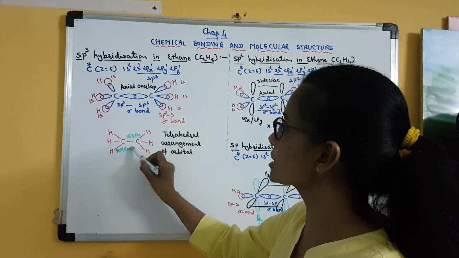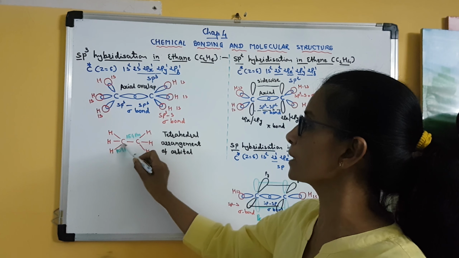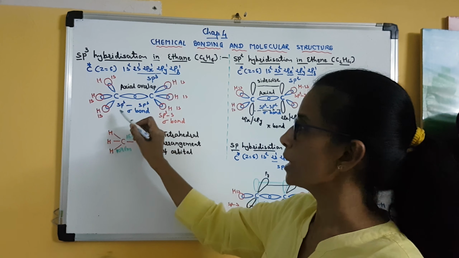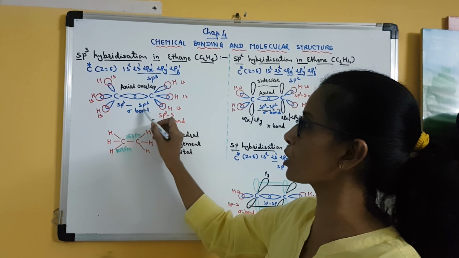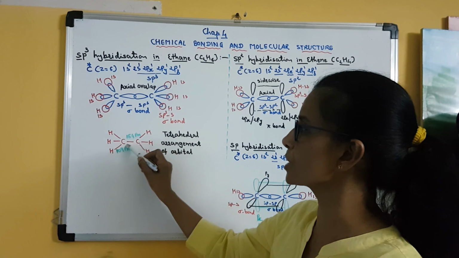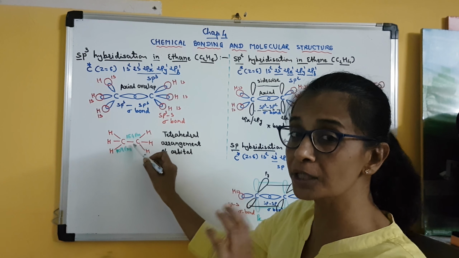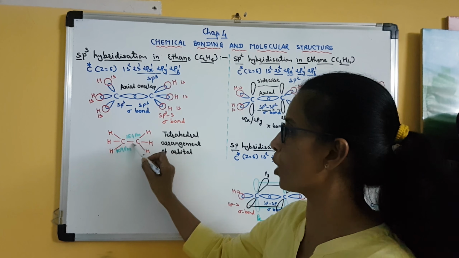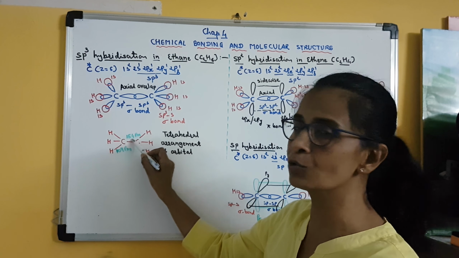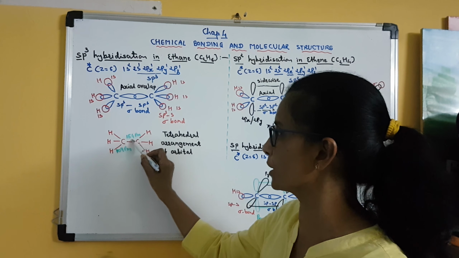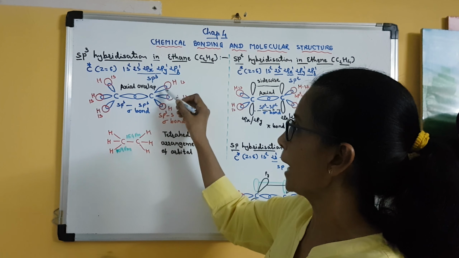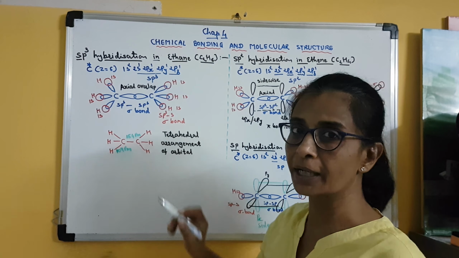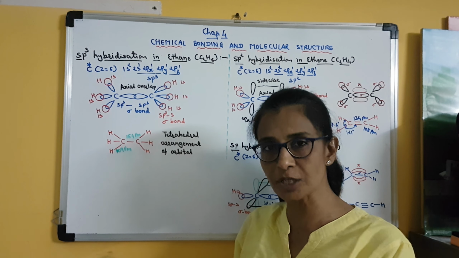So here you can see in the next figure that the carbon-carbon sp3 hybrid orbitals of both the carbon atoms are axially overlapped, and that is why a sigma bond is formed. It is a single bond and the bond length value is 154 picometer. Clear? And 6 carbon-hydrogen sigma bonds are formed. Carbon-hydrogen bonds are also sigma bonds.